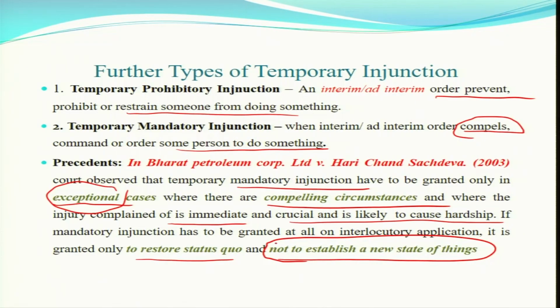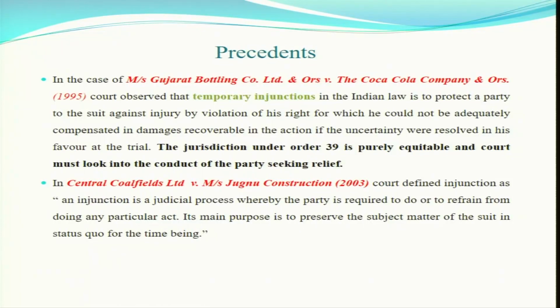These are the points, in bold words you will find, which are important for getting temporary mandatory injunction. One thing is exceptional circumstances, another thing is compelling circumstances, and this will not establish a new state; as I already told you, this is only preserving the subject matter of the property. In another case, Gujarat Bottling Company versus Coca-Cola Company, the court observed that temporary injunction in Indian law is to protect a party to the suit against injury by violation of his right, for which he could not be adequately compensated in damages recoverable in the action.